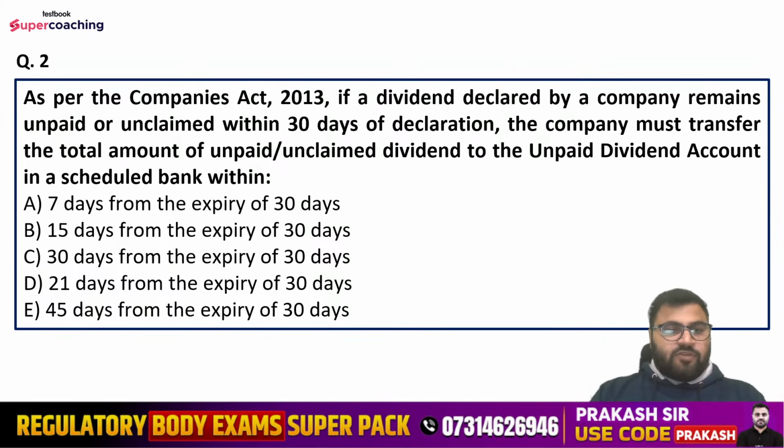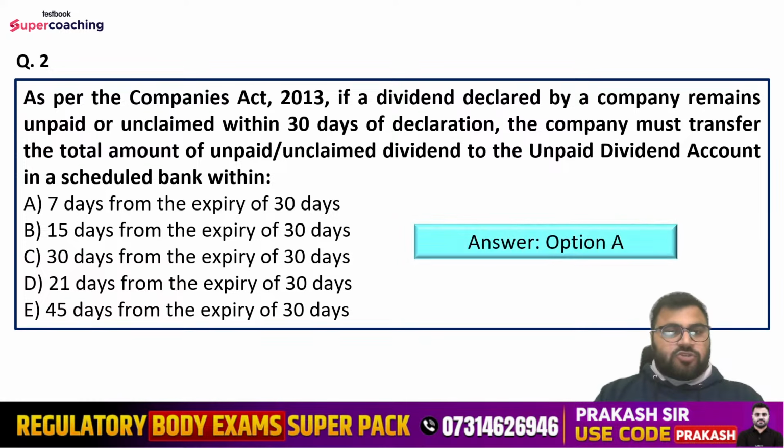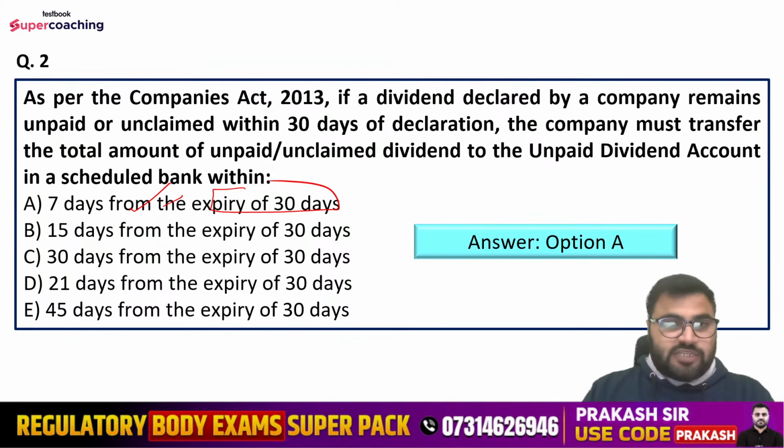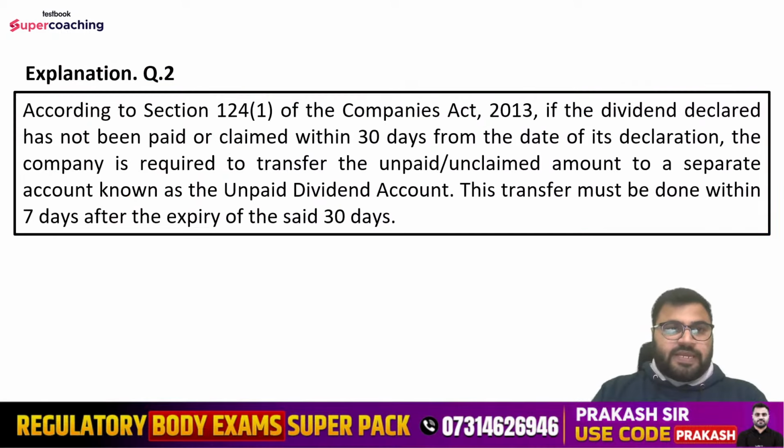Yes, friends, tell me what is the right answer here. So right answer is option number A, that is 7 days from the expiry of 30 days. तो जब यहाँ पे डिविडेंड डिक्लेयर किया गया है, if that is unpaid within 30 days, then in that case उस 30 days के खत्म होने के 7 days के अंदर that has to be transferred to the separate account, that is unpaid dividend account. So Vaishali saying option number A. Yes, option number A is correct here.